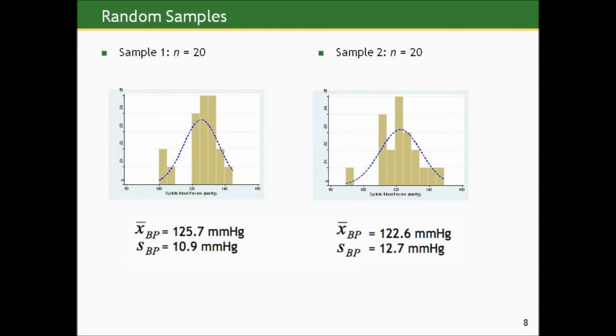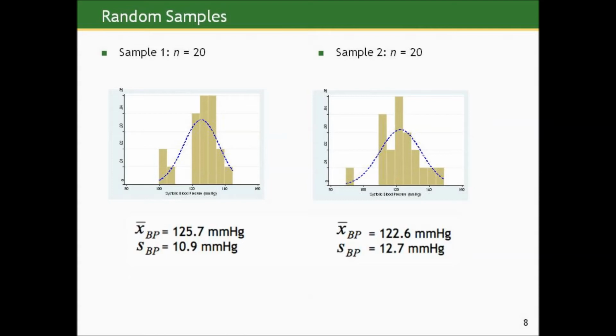And then in sample 2, we get a different set of values that are also reasonably well approximated by a normal curve, given that there's only 20. And this has a different mean than the previous sample, comes in a little bit lower at 122.6 millimeters of mercury, and the sample standard deviation is higher, 12.7 millimeters of mercury, than with the previous sample.